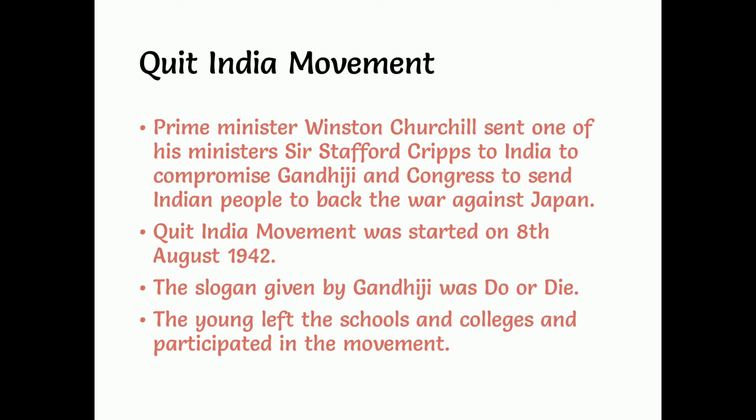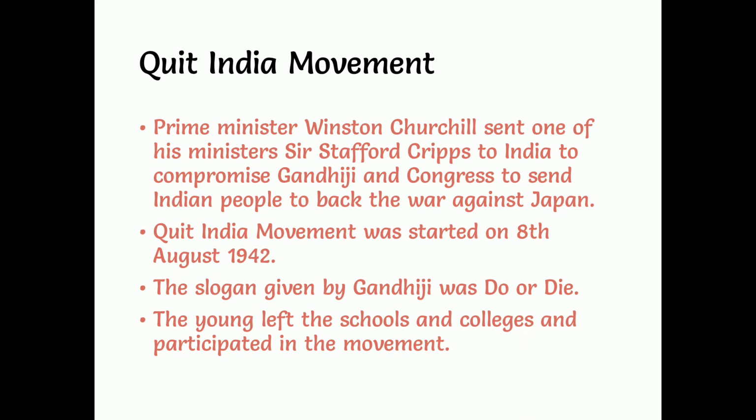In 1942, England started a war with Japan. Before, we participated in the First World War, but in the Second World War our leaders did not allow our people to participate. Because of that, no people from our country went to the war. Now England needed soldiers, a lot of soldiers. So it needed our people to participate in the war.